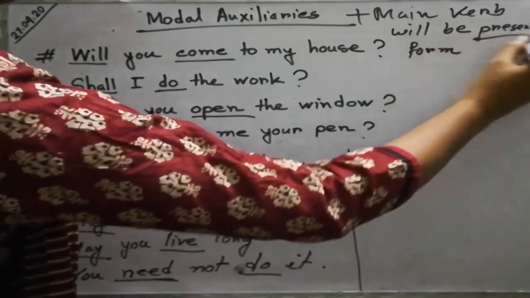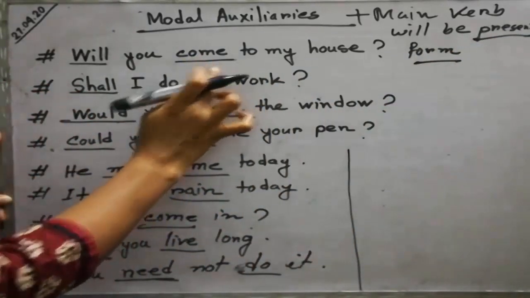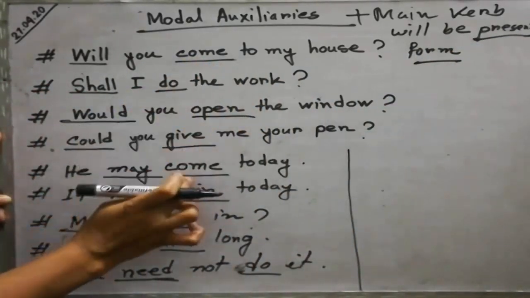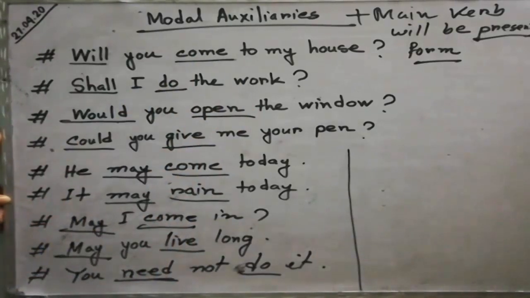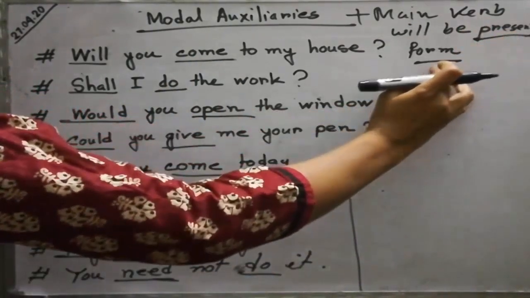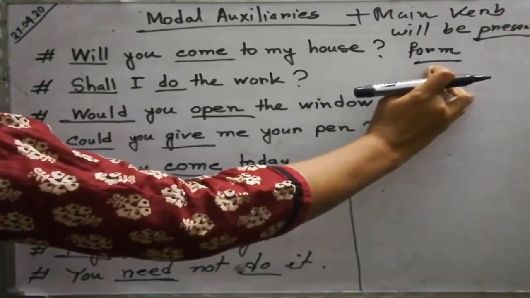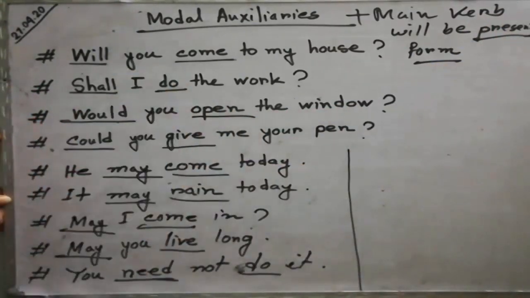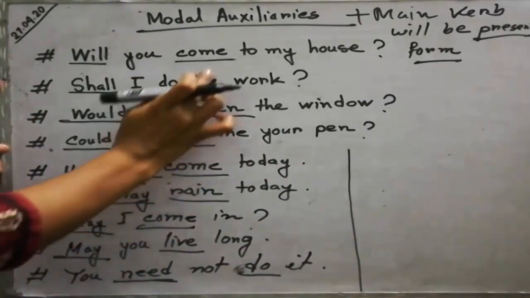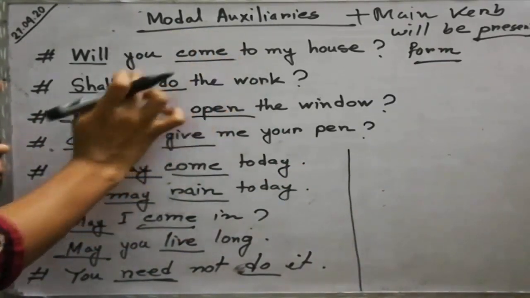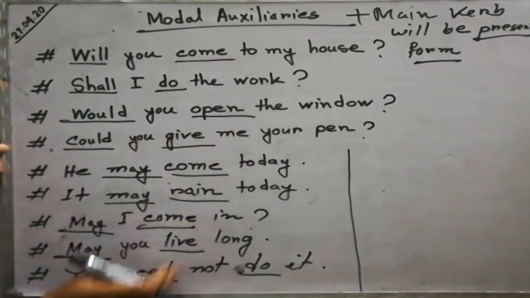Present form, that is what? No ing. Look, there is no ing or no ed. In this present form, we will not add any ing or ed. That is most important. You have to remember this. You have to just write down the simple verb, the present verb. That is the base verb. Okay.